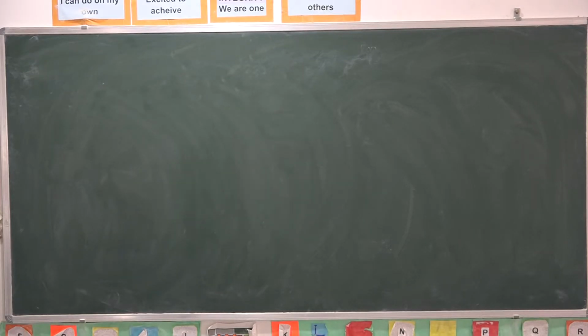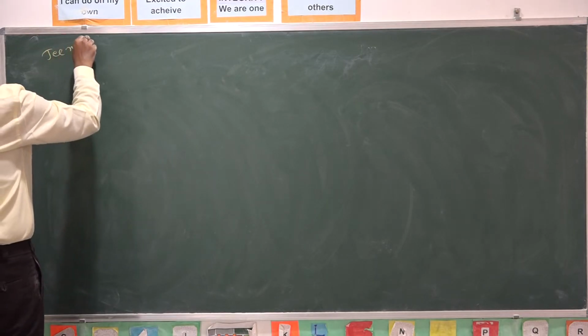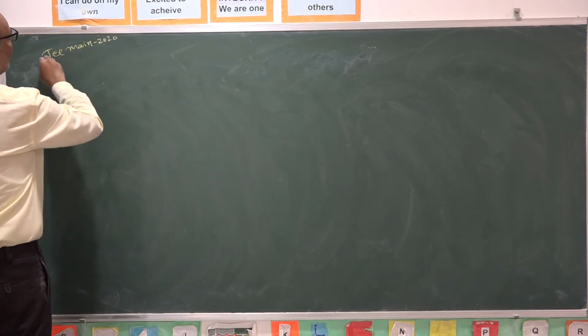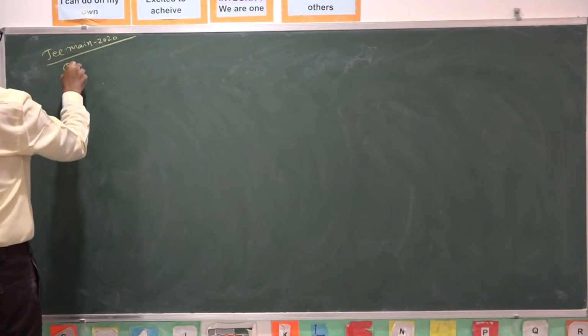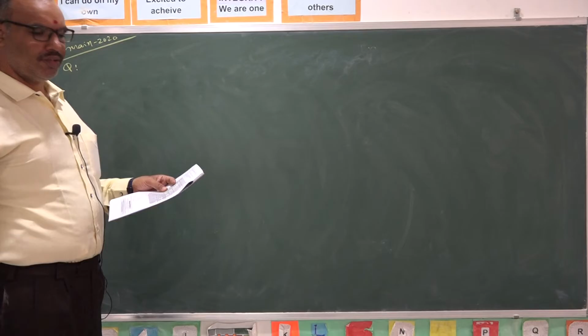One more question let us discuss from same 2020 JEE Mains. The question is like this. This question is from electrostatics chapter.